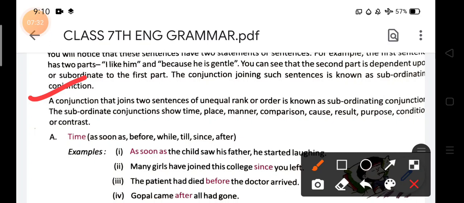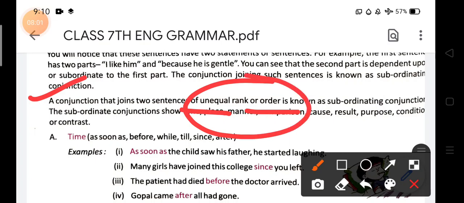But today in the subordinating conjunctions you have seen that the conjunction that joins two sentences of unequal rank or order is known as subordinating. यानी यहाँ पे unequal rank के हैं, वहां पे equal rank के होते थे, जैसे 2 and 2 makes 4. Though over there you have seen that that was equal rank, but now over here you will find that they are not equal. It means unequal rank or order is known as subordinating conjunction.